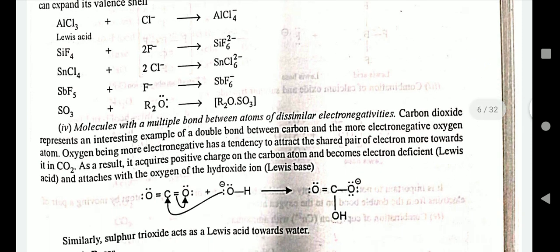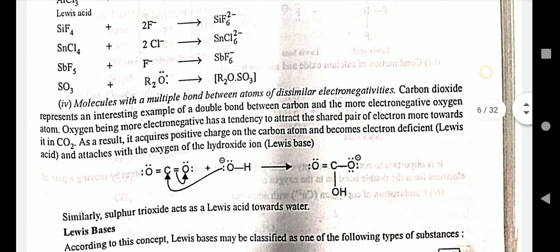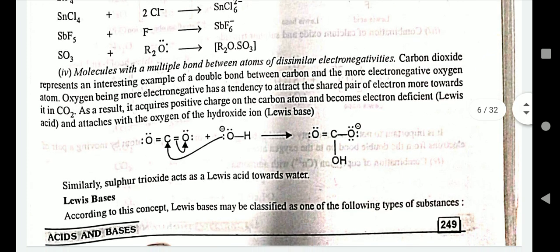Molecules with a multiple bond between atoms of dissimilar electronegativity. Carbon dioxide represents an interesting example of a double bond between the carbon and the more electronegative oxygen atom. Oxygen, being more electronegative, has a tendency to pull the shared pair of electrons towards it. In CO2, the carbon acquires a positive charge, becomes electron deficient, and attaches with the oxygen of the hydroxide ion.